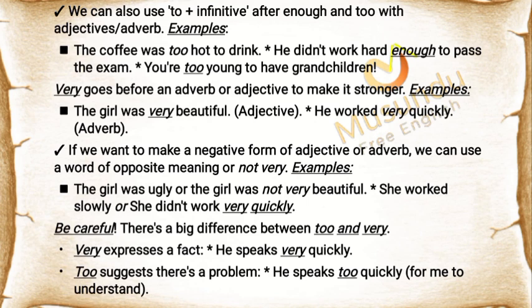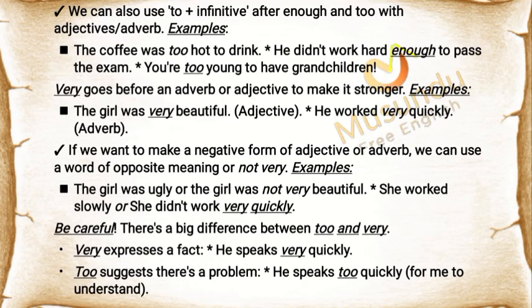If we want to make a negative form of adjective or adverb, we can use a word of opposite meaning or not very. Examples: the girl was ugly, or the girl was not very beautiful. She worked slowly, or she didn't work very quickly.